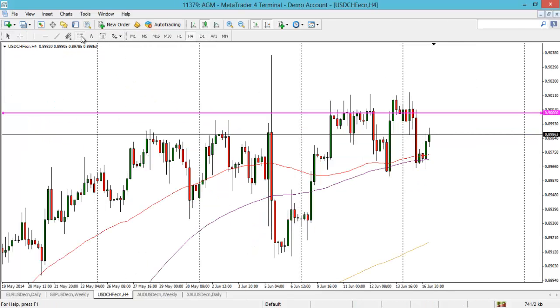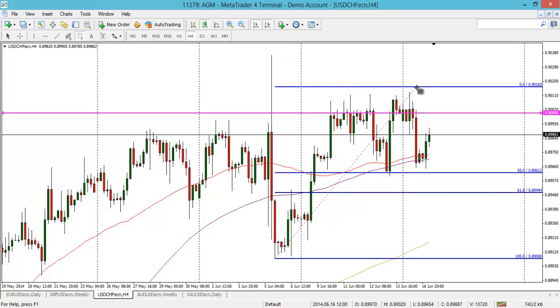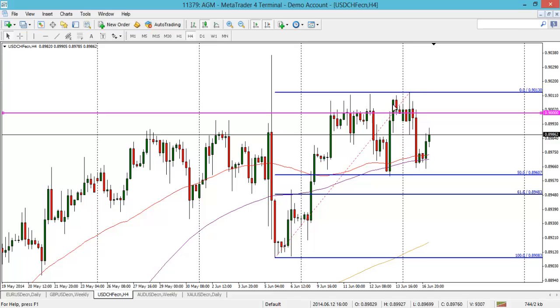One move to keep an eye out for, which was a lovely move last week, was this fib move here. Ideally, you'd like to see the previous high broken, but that was quite a big spike. But yeah, it's a lovely test of the 50% retrace and a nice rotation towards the upside. So that was a lovely move, and that fib is technically still in play because the 0% line hasn't been broken. So keep an eye out on that one.